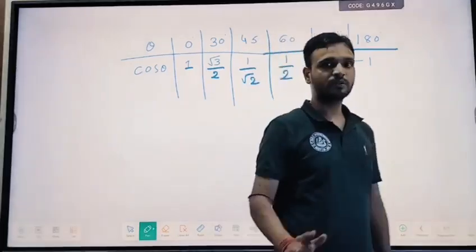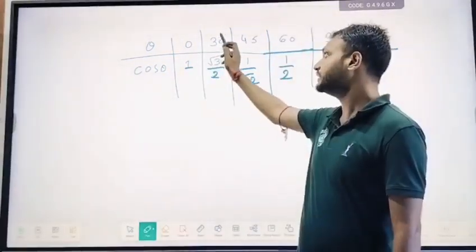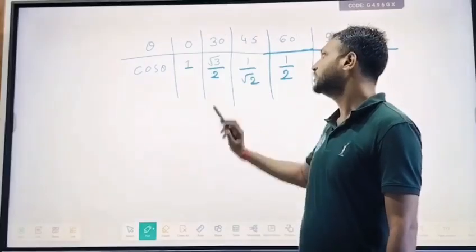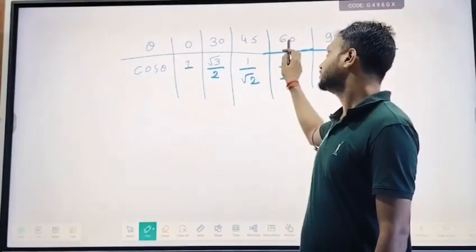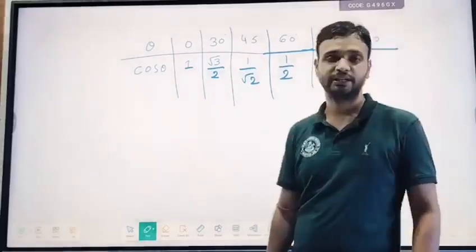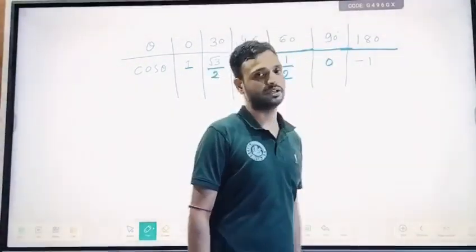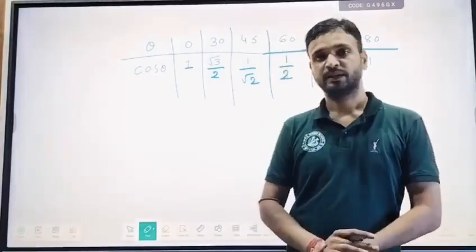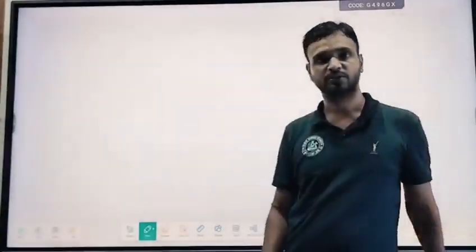These are the values of cos theta that you need to remember. When theta is 0, cos theta is 1. When theta is 30 degree, cos theta is root 3 by 2. When theta is 45 degree, cos theta is 1 by root 2. When theta is 60 degree, cos theta is 1 by 2. When theta is 90, cos theta is 0. And when theta is 180, cos theta is minus 1. So let's do a question so that we can understand how to solve the questions of work.